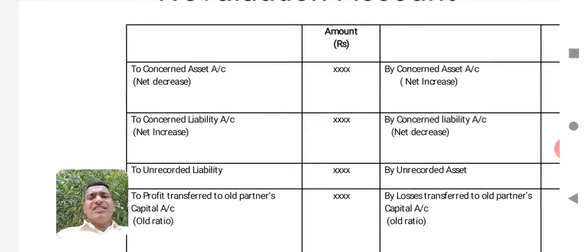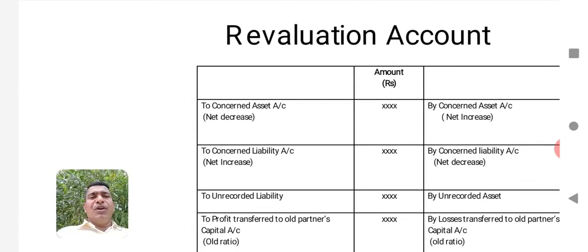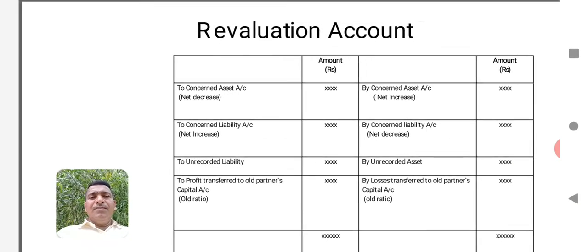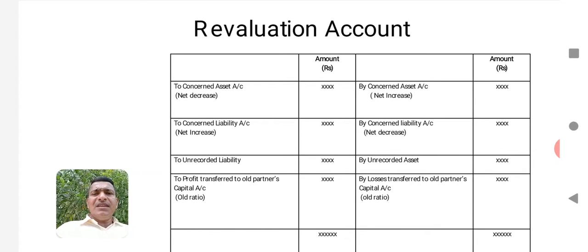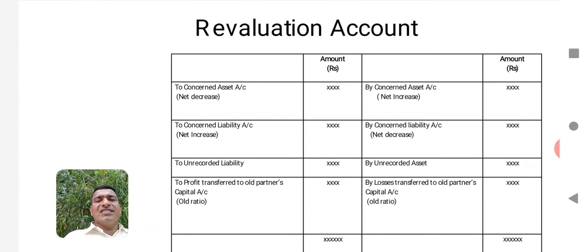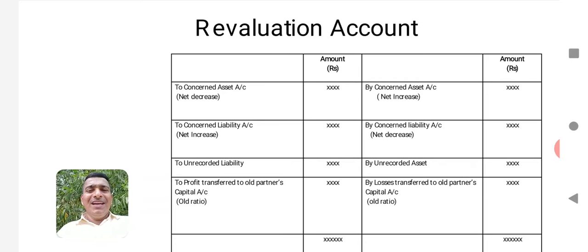Now, let us try to understand the revaluation account with the help of the pro forma or the format. Here, the revaluation account is in a T-table format, with the debit side and the credit side. In the debit side there will be one type of transaction being recorded, and on the credit side, another nature of transactions. Here in the debit side of the revaluation account, we record transactions like decrease in the value of assets. You can say the debit side is the minus side. So, decrease in the value of assets, increase in the value of liabilities, and unrecorded liabilities will be recorded in the debit side of the revaluation account.